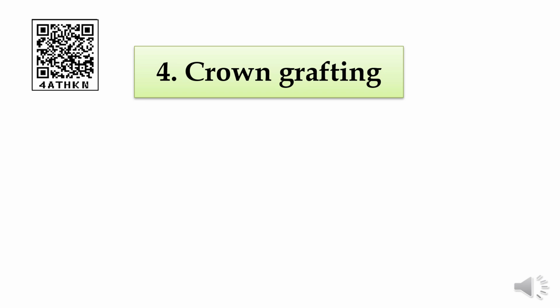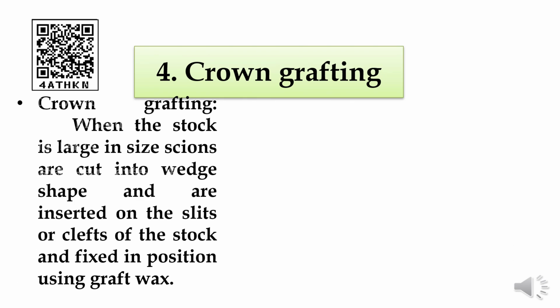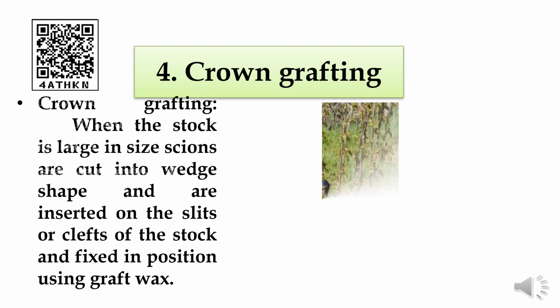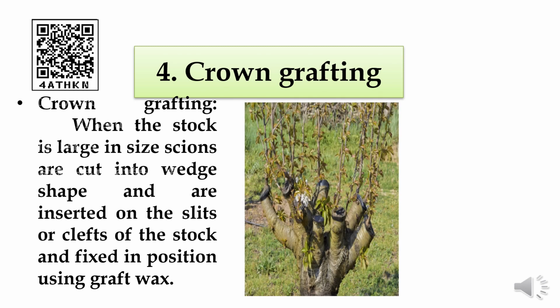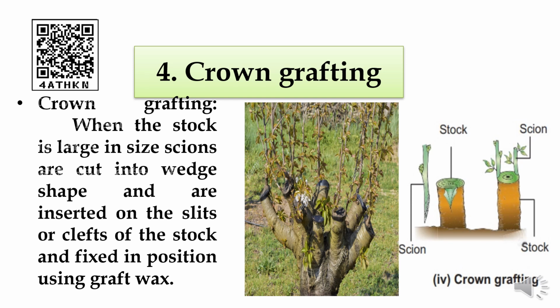Crown grafting. Crown grafting is applied whenever the stalk is very large. In such case the scion may be very small. So in such case we can cut the scion into wedge shape and insert it into the slits or clefts of the stalk and fix it in position using graft wax.